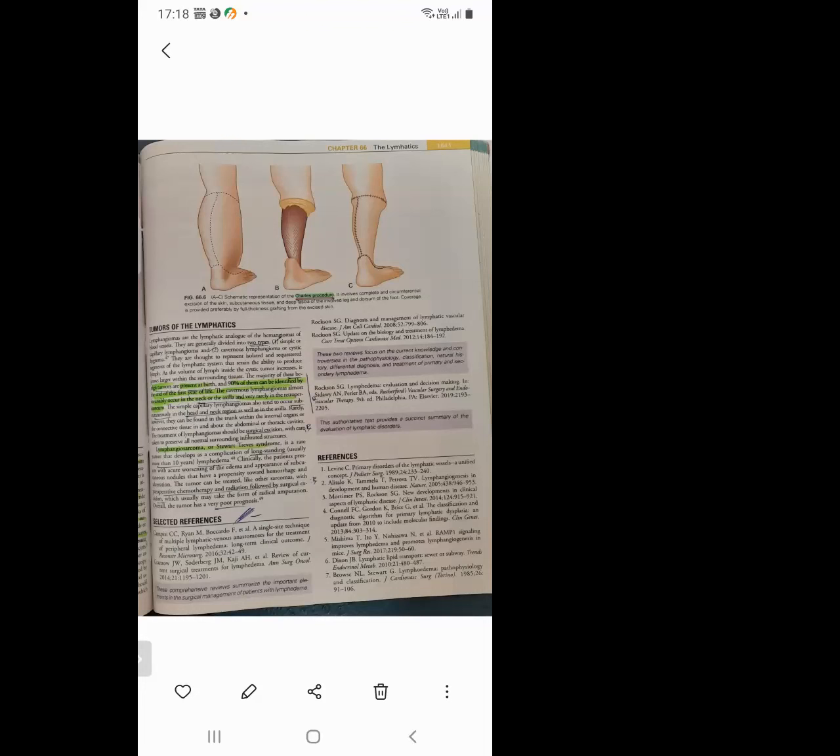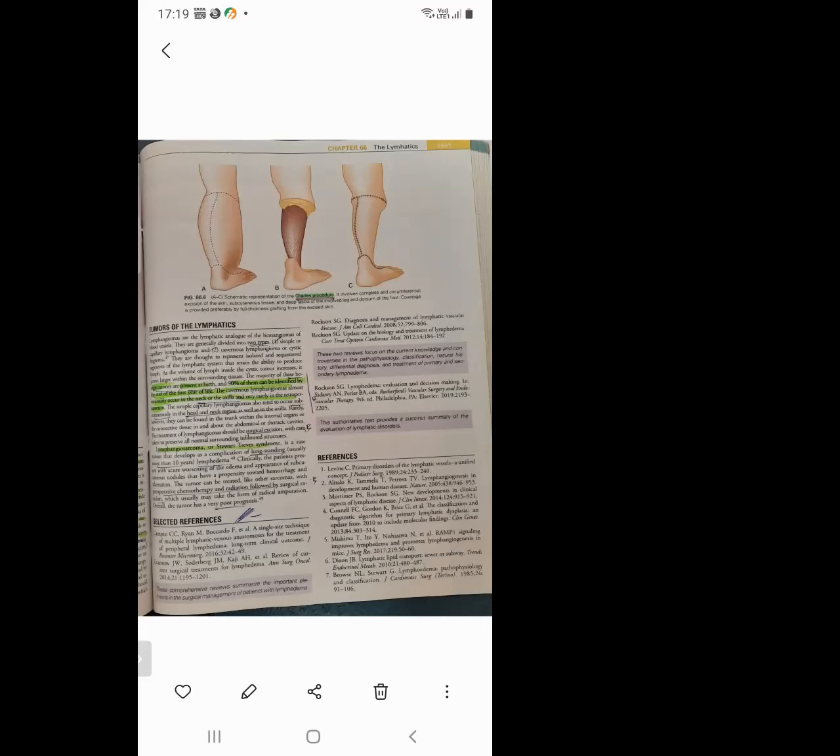Next, we'll go to lymphangiosarcoma or Stewart-Treves syndrome. It is a rare tumor complication of long-standing lymphedema. So this is a complication of lymphedema, not because of radiation in breast carcinoma. Usually it is long-standing lymphedema of more than 10 years. Clinically it presents as nodules that have a propensity towards hemorrhage and ulceration.